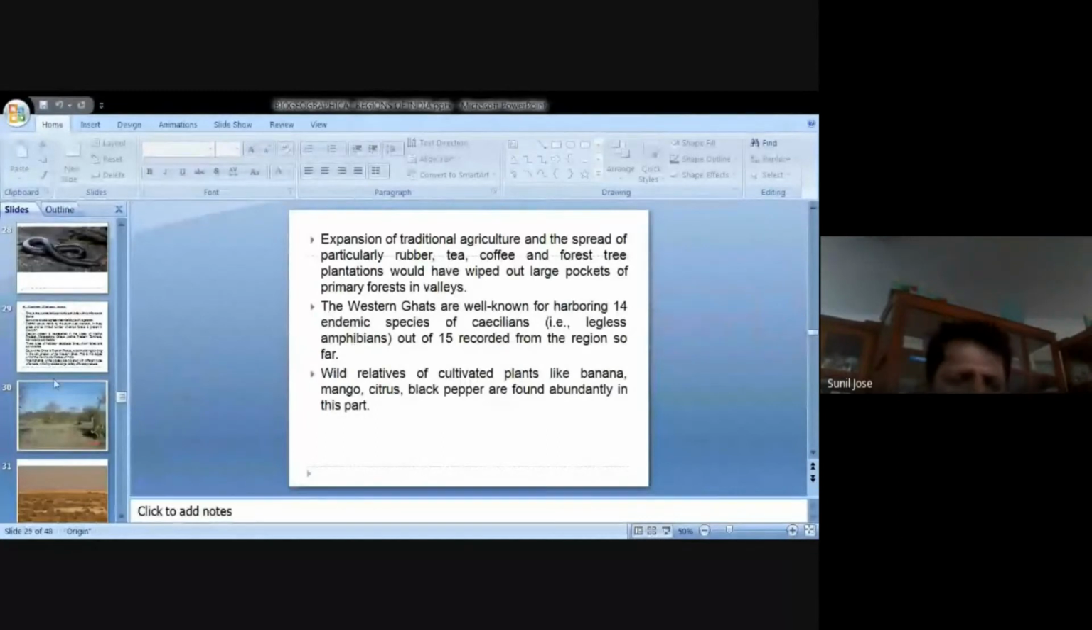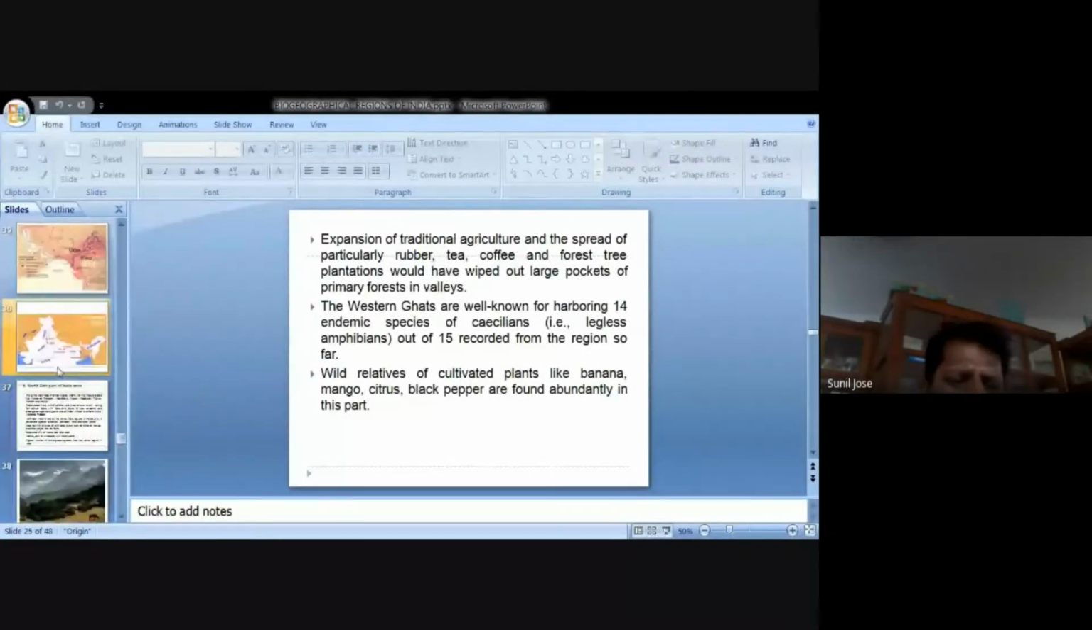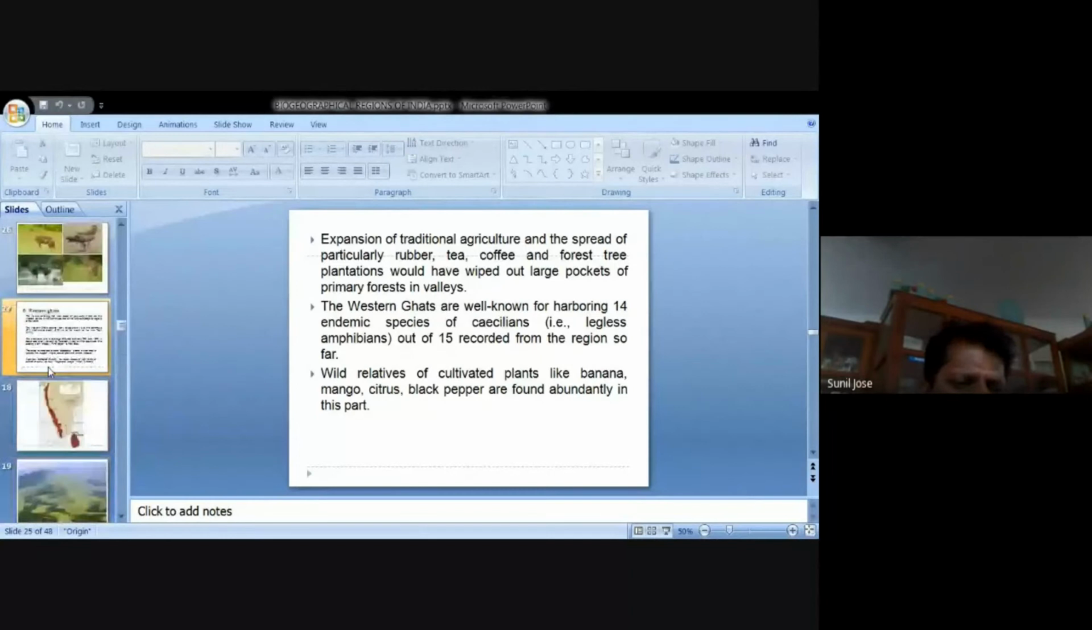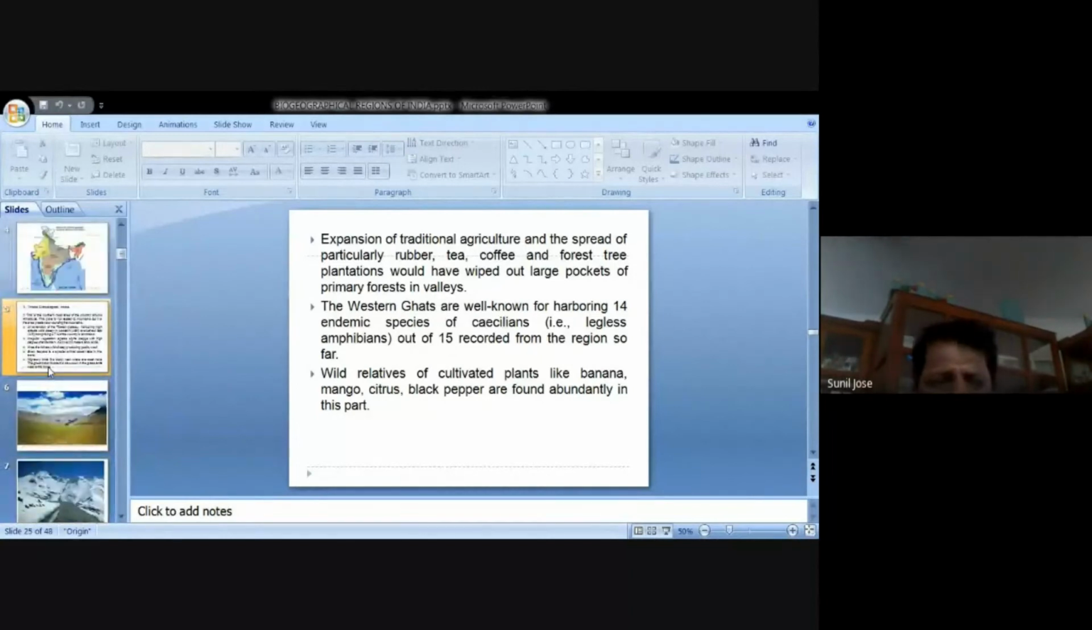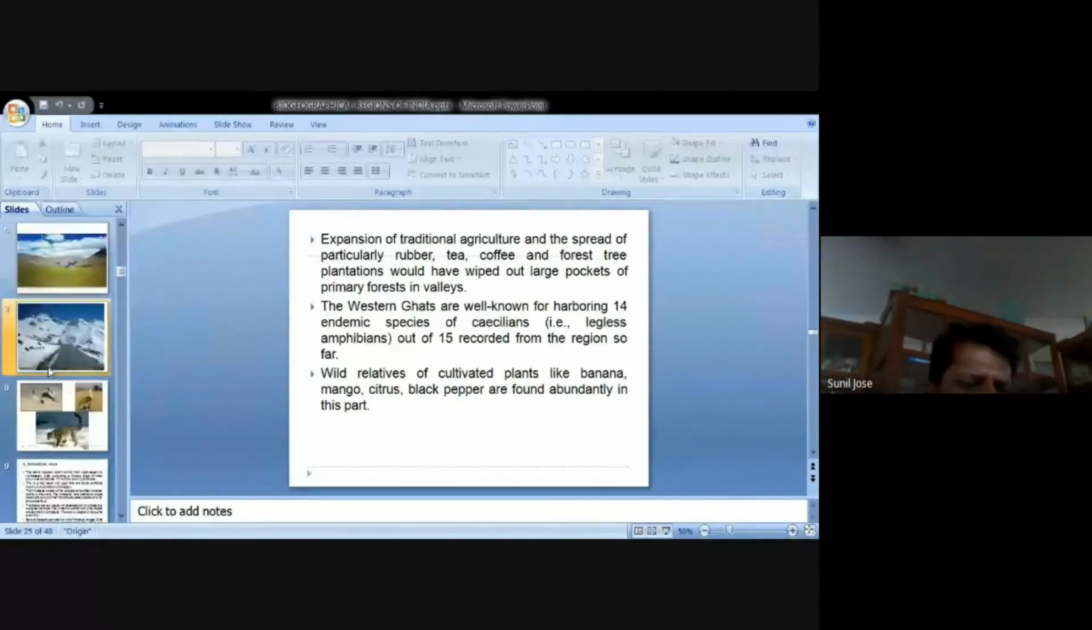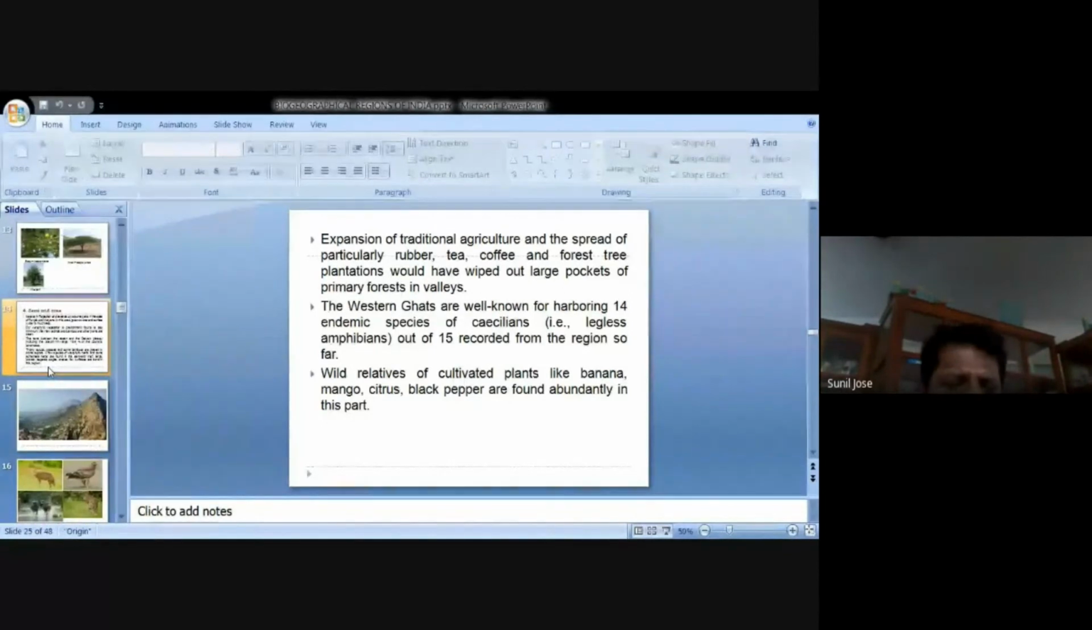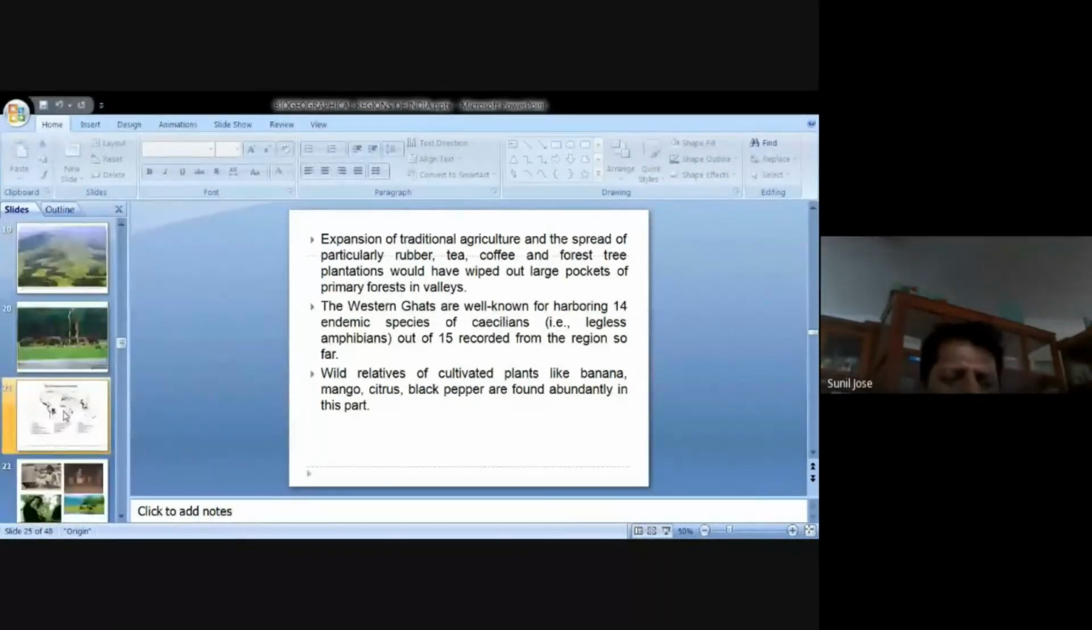Now we have a few more topics that we can take in another class. So in this class it is only the Western Ghats and the semi-arid region. In the remaining classes I will be taking the other portions of this.